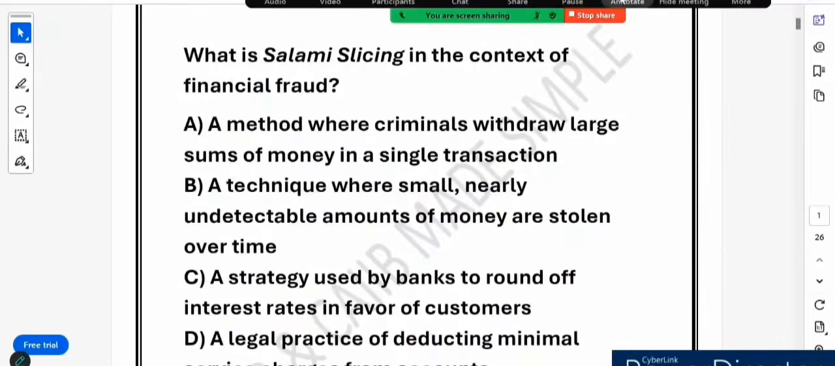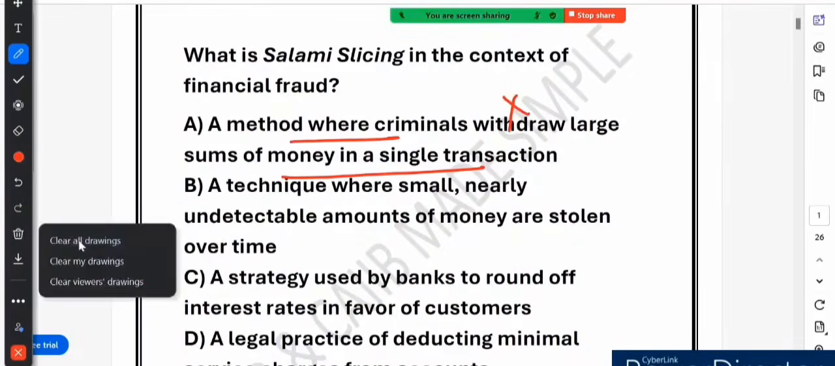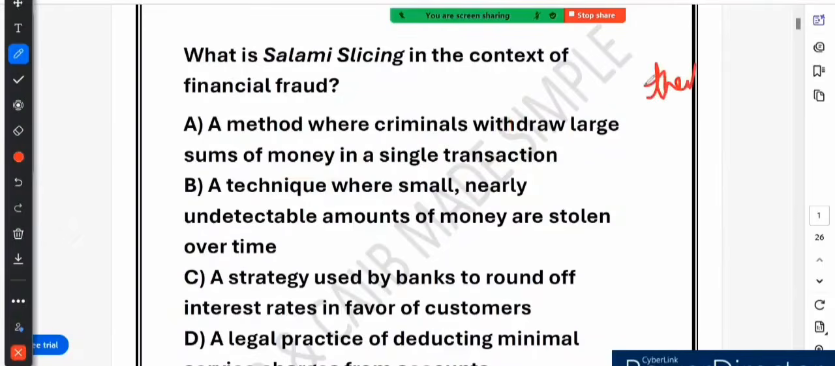Option A says a method where a criminal withdraws a large sum of money in a single transaction. This option is incorrect because salami slicing is not about a big transaction. Instead it involves very tiny, almost unnoticeable deductions over time. For example, suppose a thief entered a bank and withdrew 1 crore in one go. That is a huge noticeable transaction. Bank and authorities will easily catch such a fraud, but salami slicing is much more subtle. So this option is wrong.